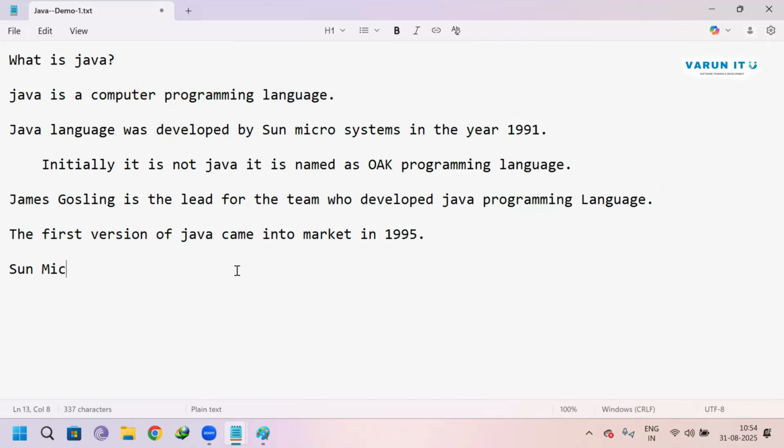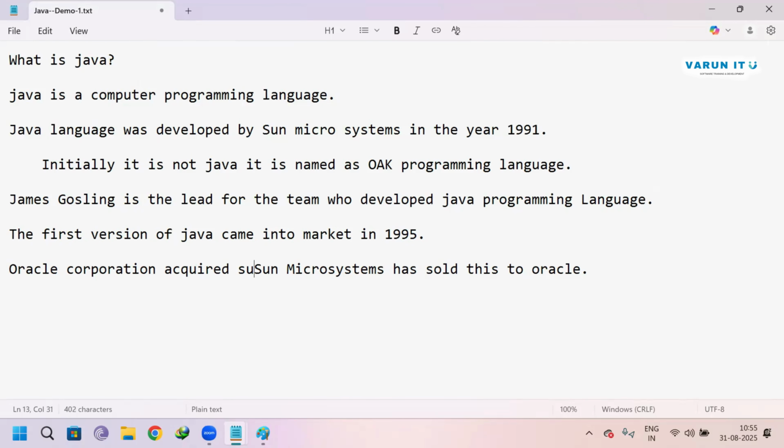In the official professional way, you can say Oracle Corporation acquired Sun Microsystem.